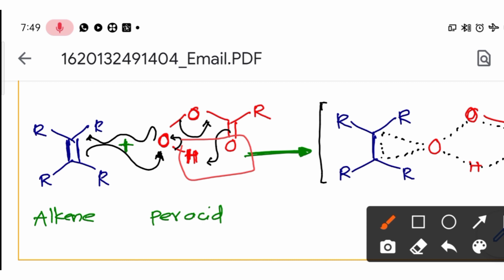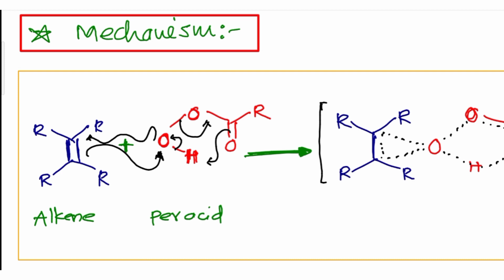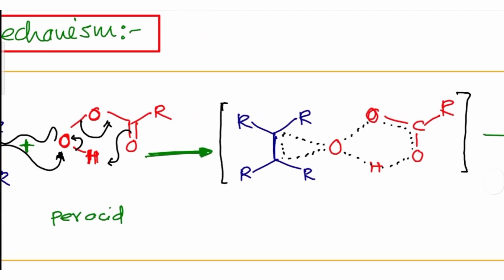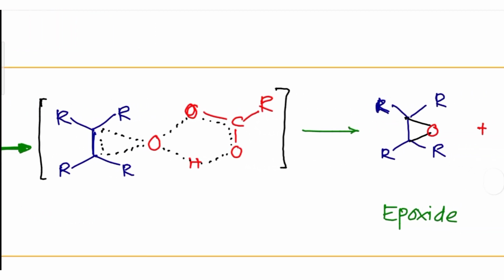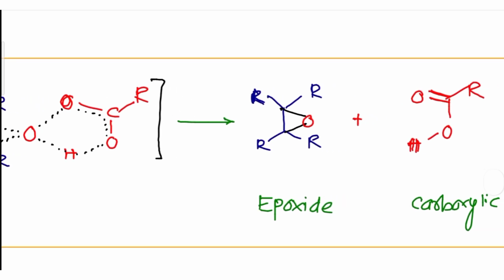The mechanism of this reaction is here. The olefin has pi electrons, and in the peracid there is a formation of an intramolecular hydrogen-bonding kind of interaction, which is one of the basic reasons why the O-O bond is broken easily and delivers the oxygen.